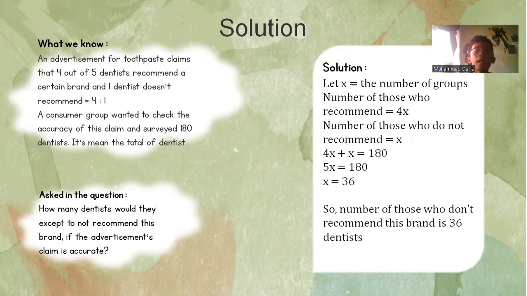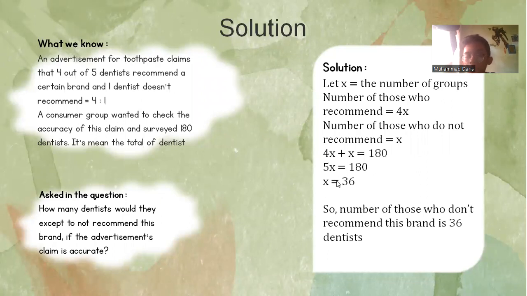Solution. Let x be the number of the group. The number of those who recommend is 4x. The number of those who do not recommend is x. Okay, and then we must substitute into the formula: 4x plus x is equal to 180, because that is the total of the dentists.